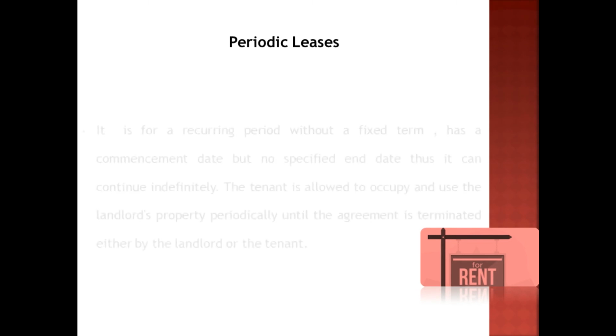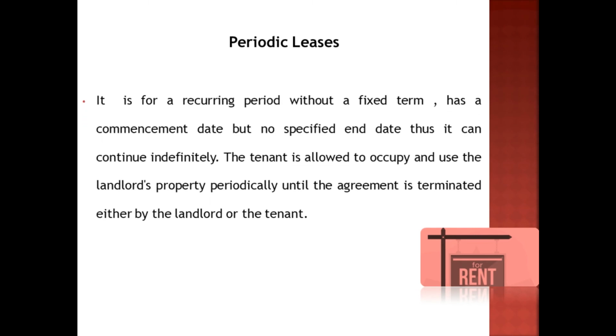We also have periodic leases. A periodic lease is for a recurring period of time. It doesn't have a fixed term. It has a commencement date, but no specified end date. Thus, it will continue indefinitely. The tenant is allowed to occupy and use the landlord's property periodically until the agreement is terminated by either the landlord or the tenant. For instance, month to month, week to week, or year to year. Those are periodic leases.